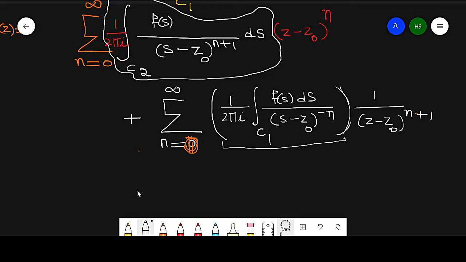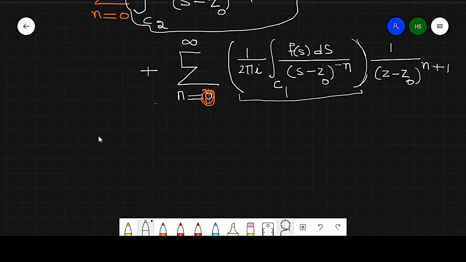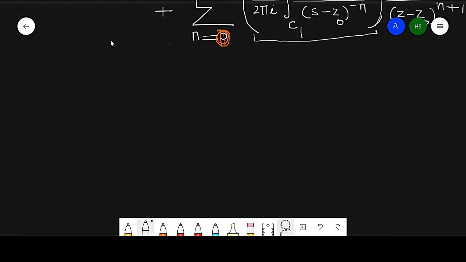Now this can be written in this way. So this can be written as f of z, first term, summation of a n into z minus z naught raised to power n, where n is running from 0 to infinity.